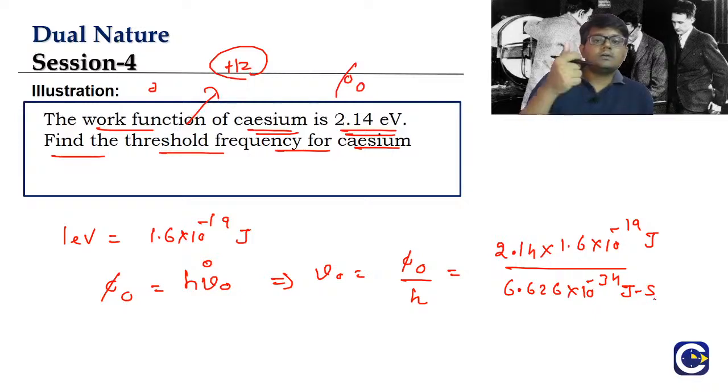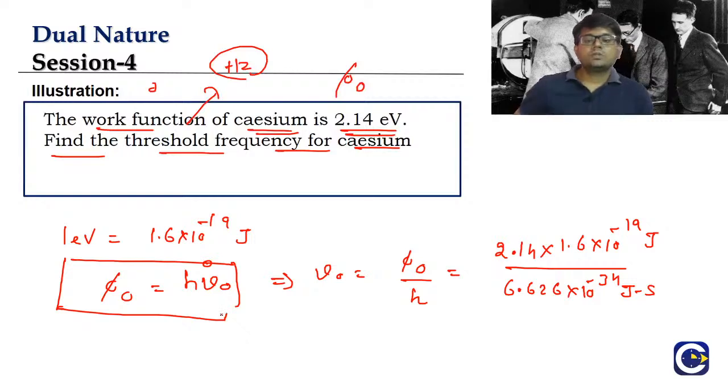So they are giving us work function and they are asking us to find the threshold frequency. We have the formula. Work function is equal to h into nu naught, so nu naught will be equal to work function by h. In this we have to just take care of the conversion of units. We can see here, guys, joule and joule will be cancelled. Then the frequency is going to be coming in which units, guys? It will be coming in the units of hertz.